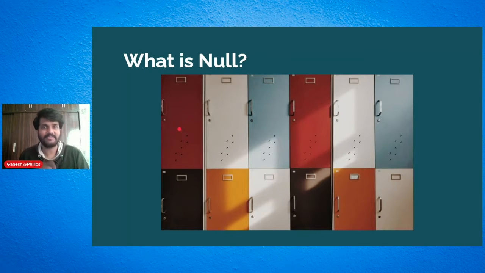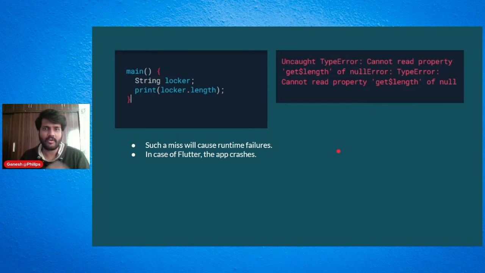So that is what null actually means. It means that it's not there, so the object is not there. We save everything as variables, so the lockers are analogous to variables, where we store whatever values we want. For example, if you want a string, we store a string, and if nothing is there, it is termed as null. It is a pretty old concept, and it's there in all languages.